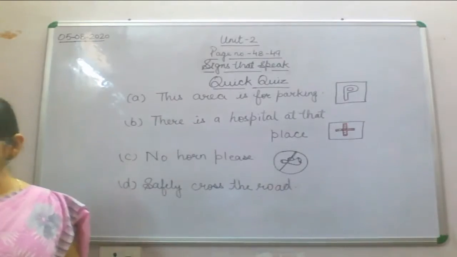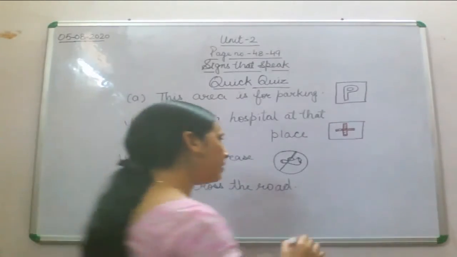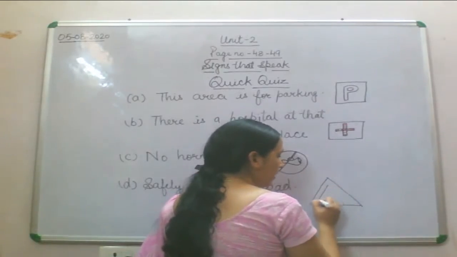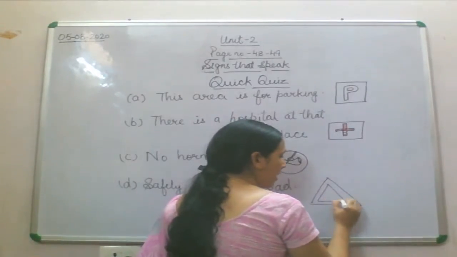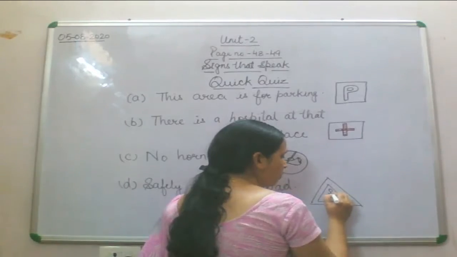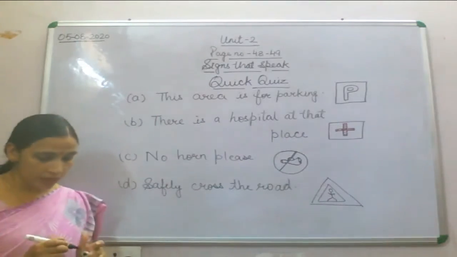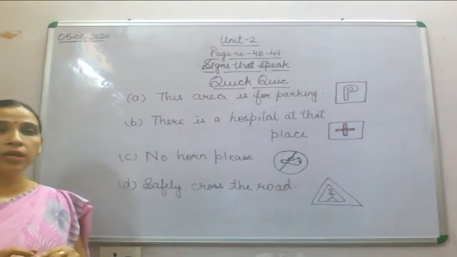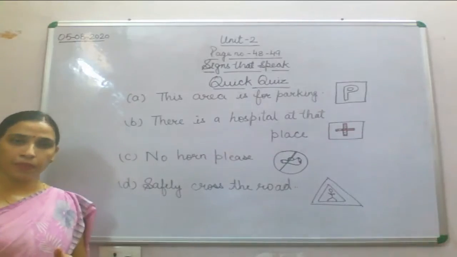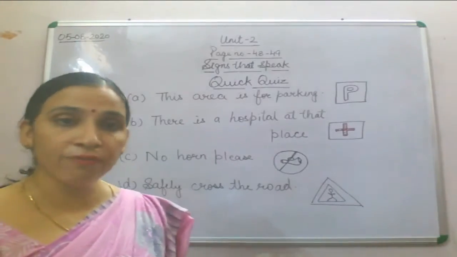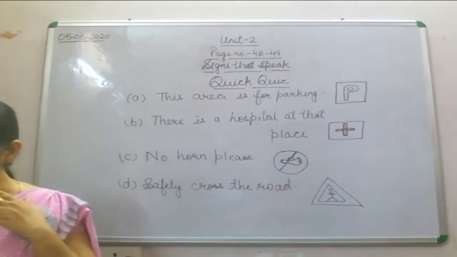A triangle will be there, and in between that triangle one more triangle will be there, and a person who is walking in that triangle. So this symbol stands for that area that is safe for walking.